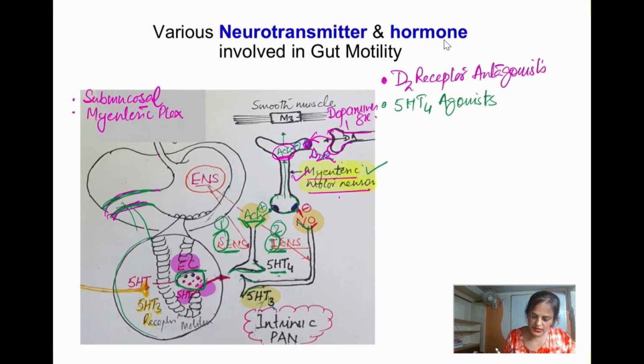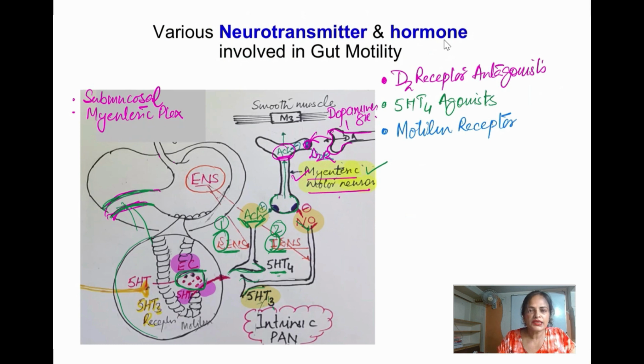Now the next one, so this is about the two neurotransmitters, another important hormone is motilin. This is a peptide hormone which is secreted by the upper GIT, and this acts on the receptor. Throughout the GIT there are motilin receptors, and motilin acts on those receptors and is going to cause the contraction of the GIT.